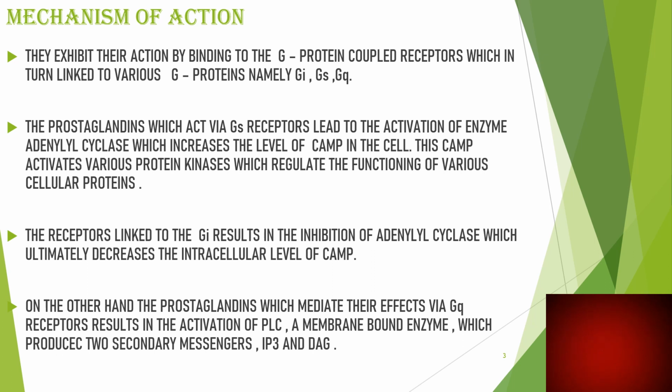the cAMP. On the other hand, prostaglandins which mediate their effect via Gq receptors result in the activation of phospholipase C, a membrane-bound enzyme which produces two secondary messengers, inositol 1,4,5 triphosphate, that is IP3, and diacylglycerol, which is said to be DAG.